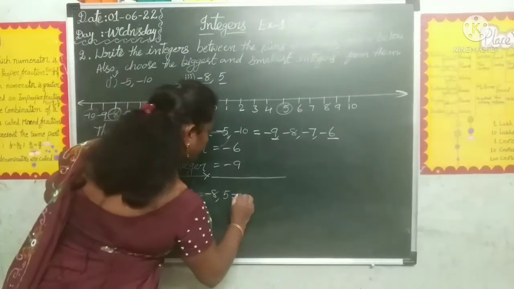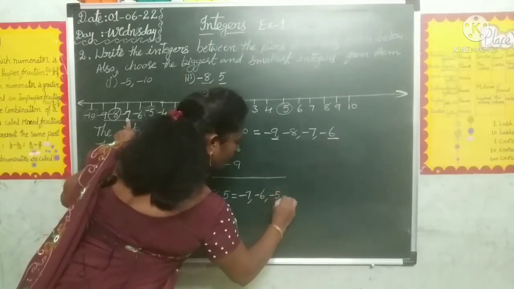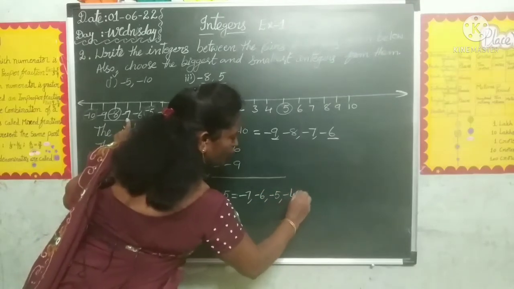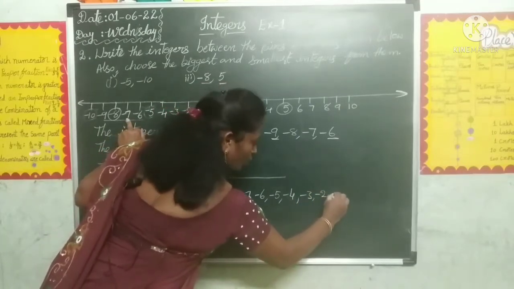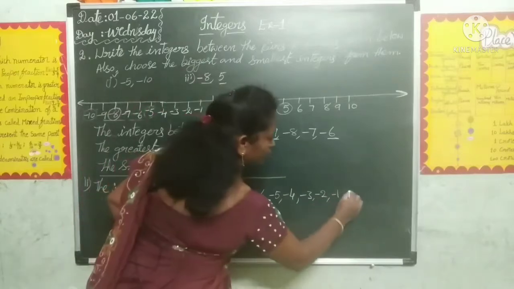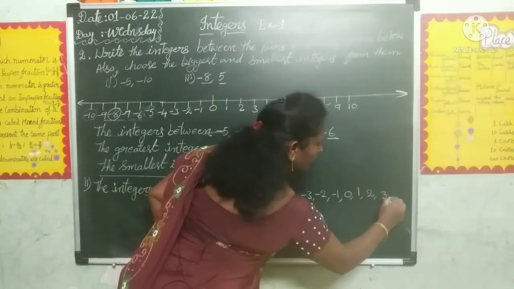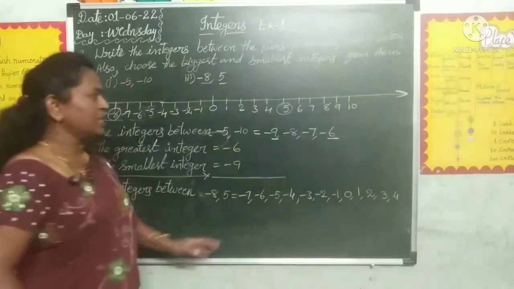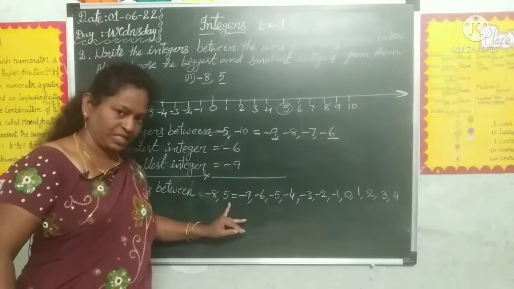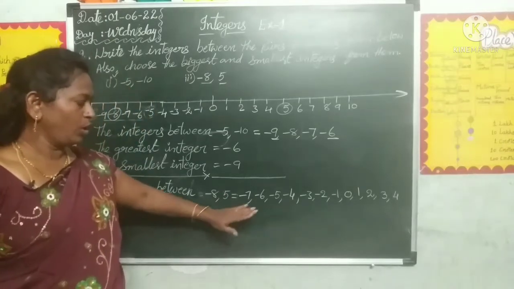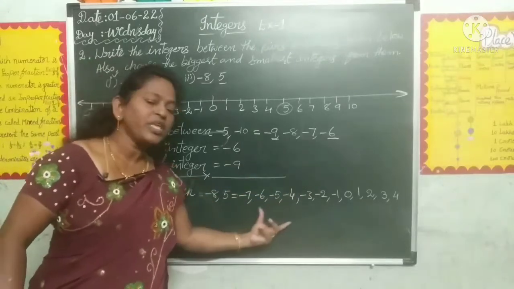Minus 7, minus 6, minus 5, minus 4, minus 3, minus 2, minus 1, 0, 1, 2, 3 and 4. These many integers are there between minus 8 and plus 5. Now let us write which is the greatest and smallest integer from these.